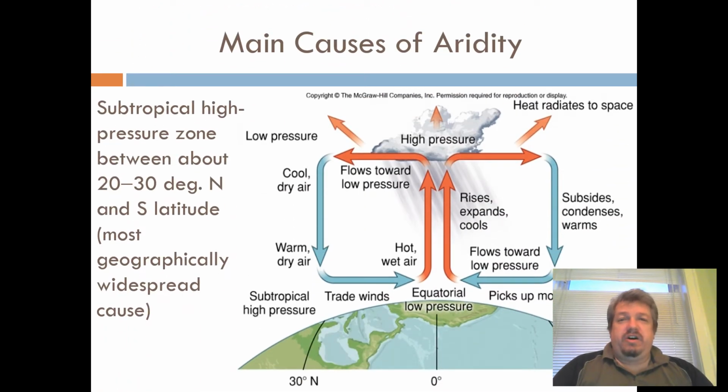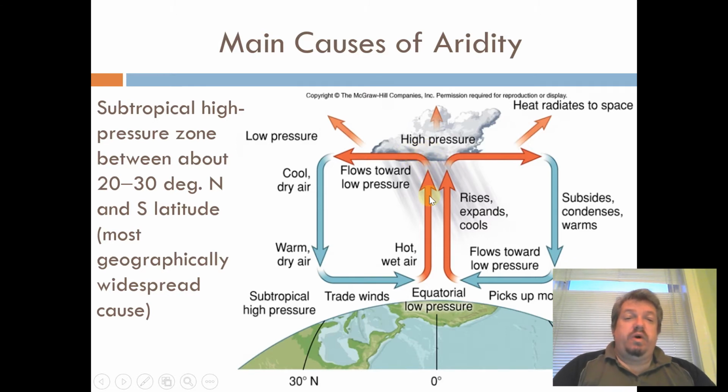So the main cause of aridity or dryness is not heat, it's not mountains, it's actually the subtropical high pressure we talked about earlier on. Remember earlier we talked about the ITCZ, that band of thunderstorms on the equator, and how at the equator the wind pattern is that the air rises? Well, here's what happens. At the equator, right, it's hot. It's hot, warm, moist air. So all the air rises, and when it gets up into the atmosphere, it cools off. And what happens when it cools?